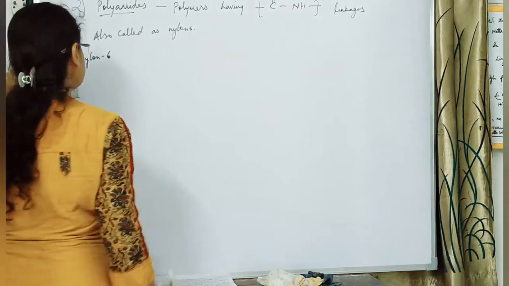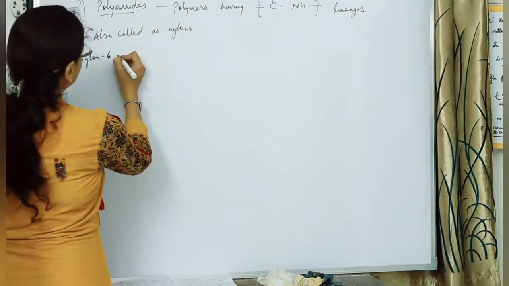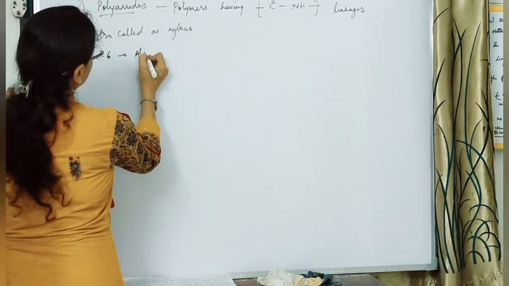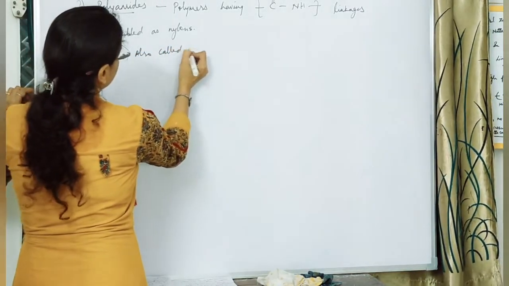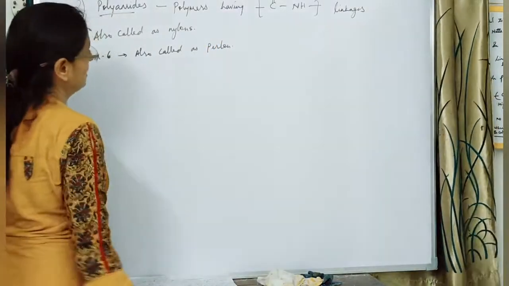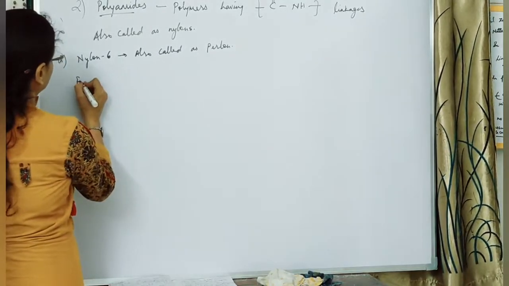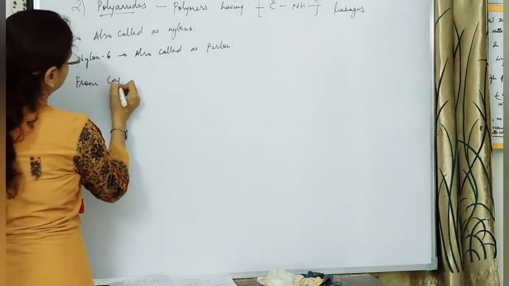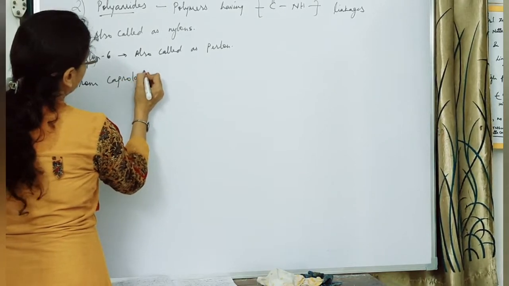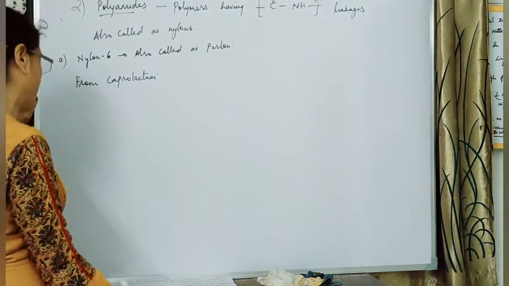So nylon 6 is also called Perlon. Another name for nylon 6 is Perlon. And according to our syllabus, we have to prepare it from caprolactam. Now let us see how to prepare caprolactam first.